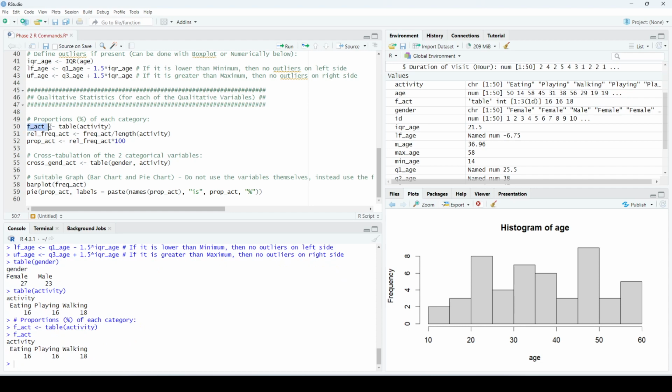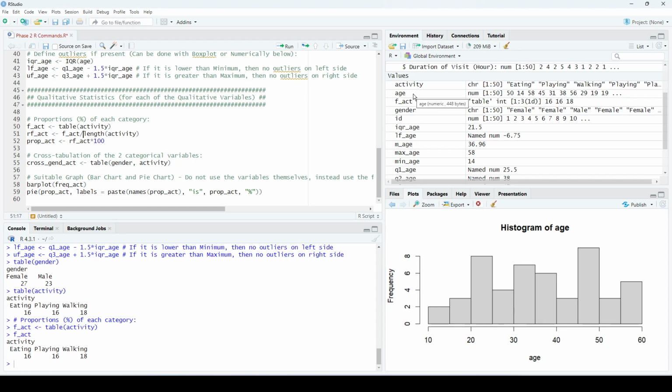So after finding the frequency table, I need to find the relative frequency table. So I will call it rf_act. To find the relative frequency table, the relative frequency by definition is the frequency divided by the total, right? I want to find the whole table, the relative frequency. So I will take the frequency table that I just created and divide it by the total of this variable.